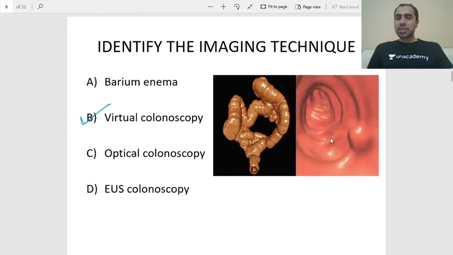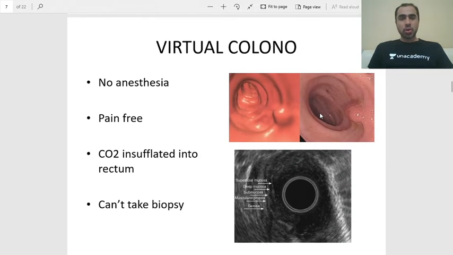It looks very much like the normal colonoscopy, but it's not. Can anybody tell me how this is performed? How do you do a virtual colonoscopy? Or what is the more appropriate name of virtual colonoscopy? How is this diagram of the colon and the inside of the colon coming? Remember, virtual colonoscopy is nothing but a CT scan. It's a CT scan of the colon.